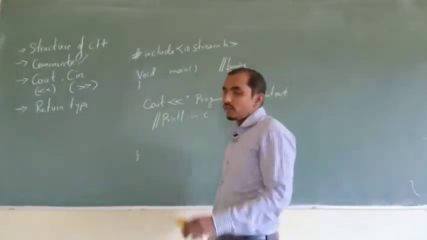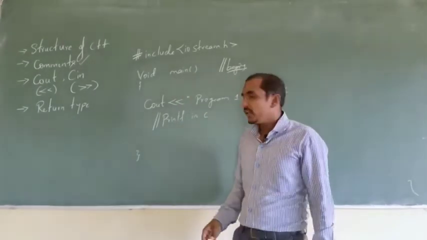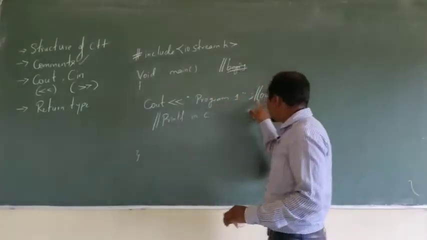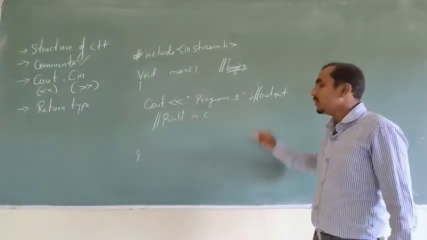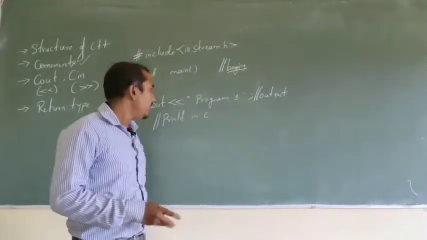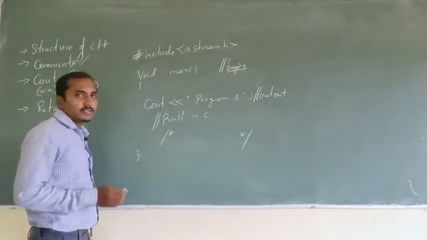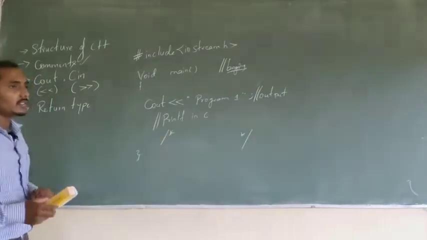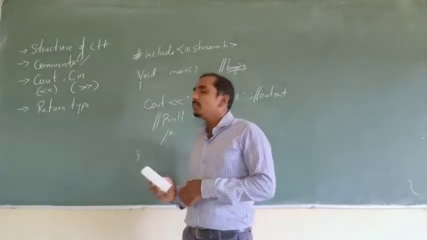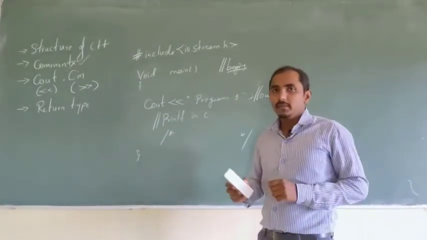Comments you have already studied in your C programming. There are two types of comments. One is single line comment, the other one is multi-line comment. The same thing will be applied in C++ also. Now this what I have written is a single line comment. It will be written with two slashes, and when you are writing a multi-line comment, we will be writing something like this, which can be used for multiple lines. Okay. So that is about comments. And one more thing you should remember is comments are not executable. They are only for the purpose of explaining that particular concept or logic. I will be using comments. Okay.